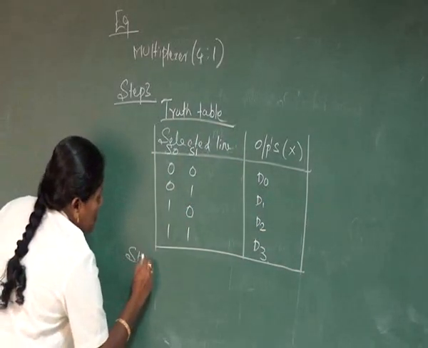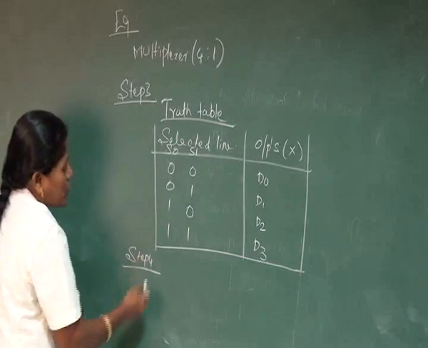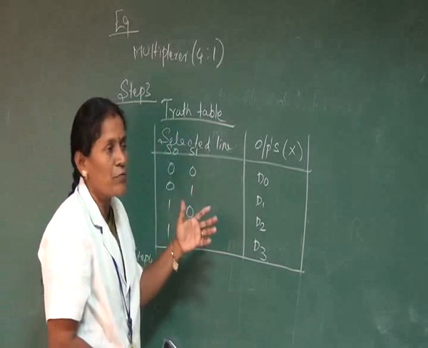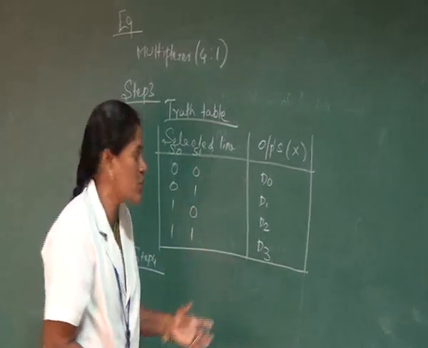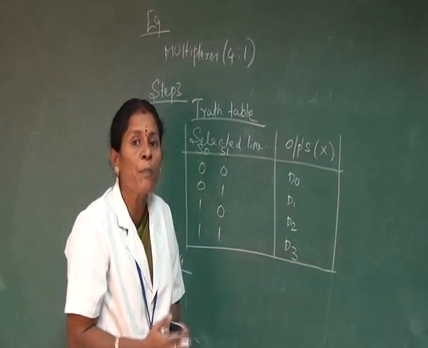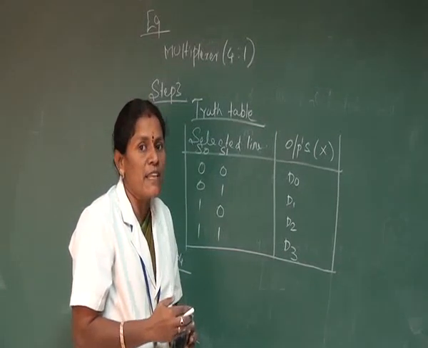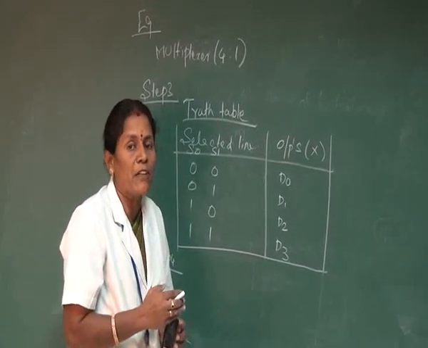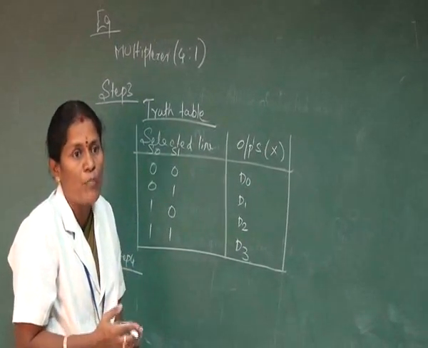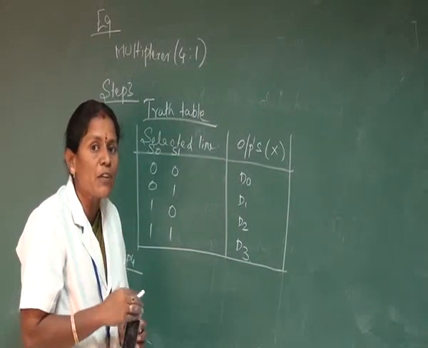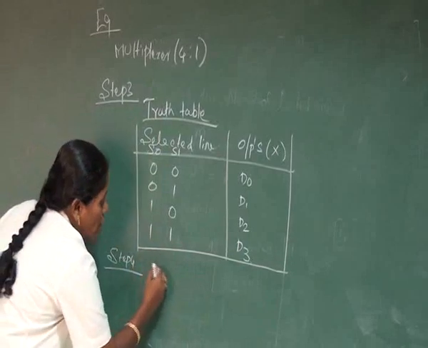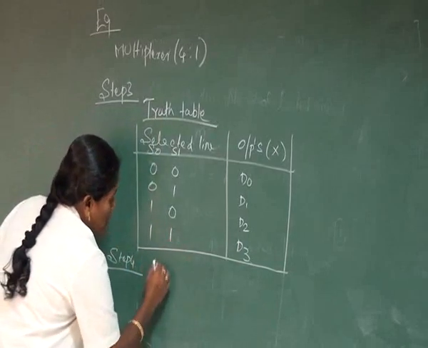After step number 3, we move on to step number 4, to find out the expressions. To design any kind of digital circuit, we need expressions, so the expression is very important. An expression may be written in the form of SOP or POS. POS is represented as a product of sum terms, but in the SOP form, the product terms are added. In these cases, either choice may be selected. Our expressions must be in SOP form.